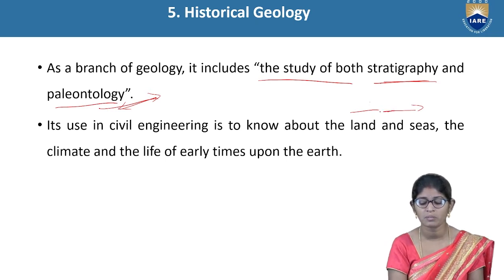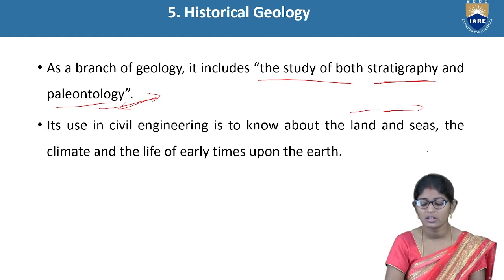Where do the plate tectonics lie? In the previous slide we observed this is the earth crust and this is the mantle layer. The plates are placed in between the earth crust and the mantle. Mantle means nothing but magma.